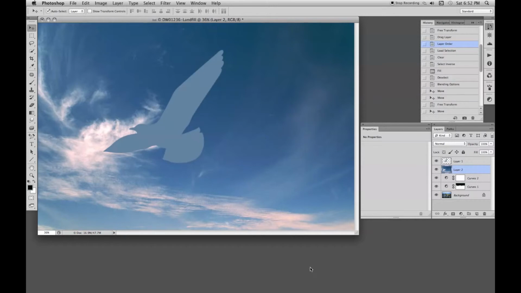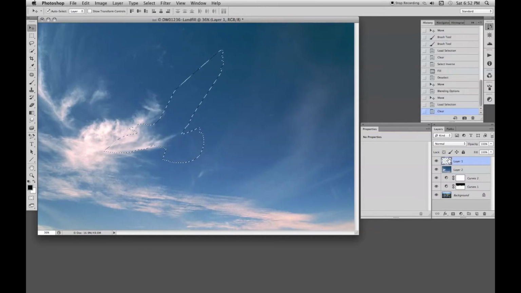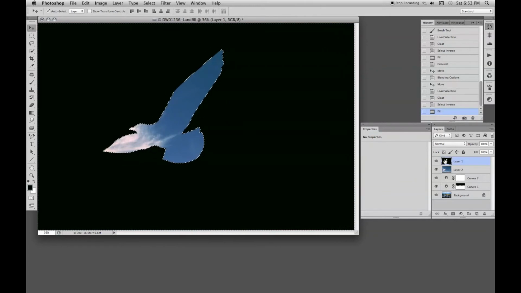Now let's select the bird shape by clicking on its layer in the layer panel and holding down the Control or the Command key. Delete what's there, make the layer active, press backspace to delete the color, invert the selection with Control Shift I or Command Shift I. Now we want to fill this with black. The default colors in the toolbox should be black over white, otherwise press D and they'll appear like that. Fill this area with black with Alt Backspace. Now we can cancel our selection with Command D.